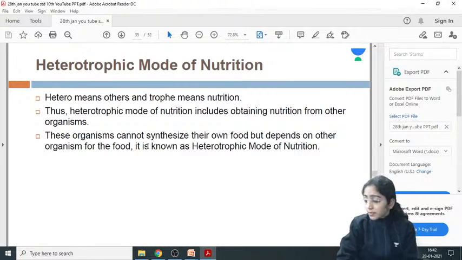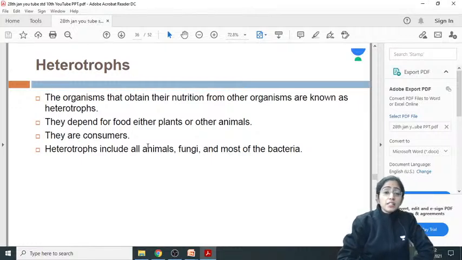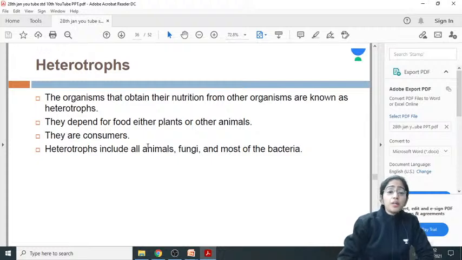These organisms cannot synthesize their own food but depend on other organisms for the food, and they are said to have adapted the heterotrophic mode of nutrition. Heterotrophs: the organisms that obtain their nutrition from the other organism are known as the heterotroph.